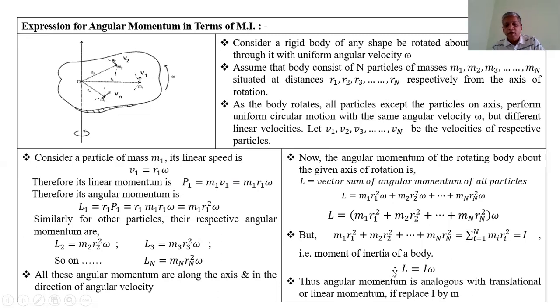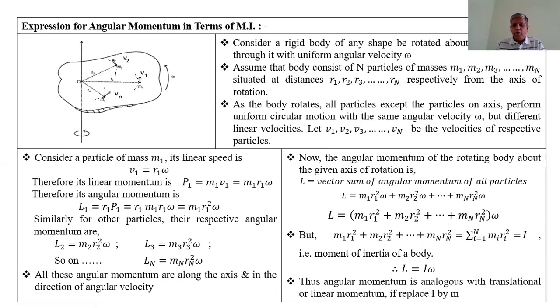Therefore, the expressions for angular momentum and linear momentum are analogous when we replace I by M. Mass represents the inertia in translational motion, therefore I also represents the inertia in rotational motion. This is the physical significance of moment of inertia, and it can also be explained by using this expression.